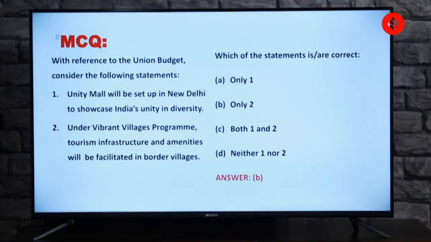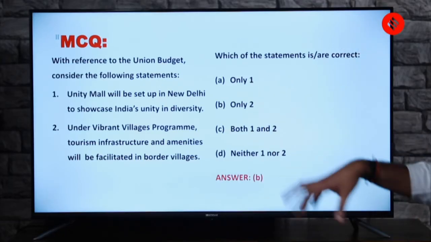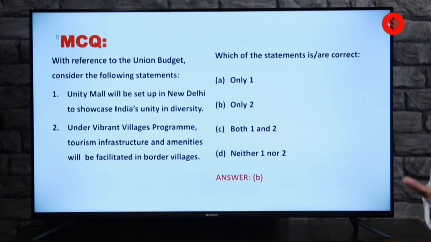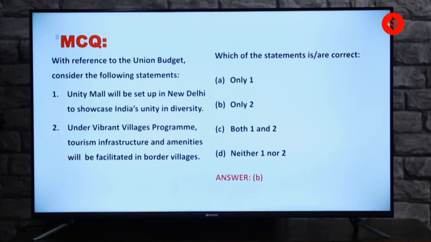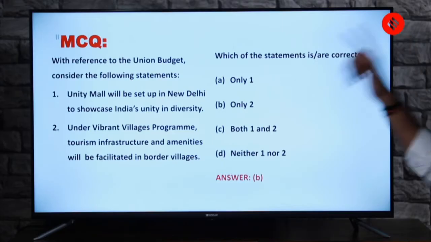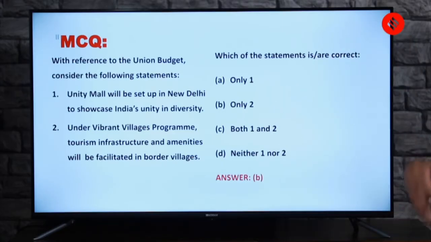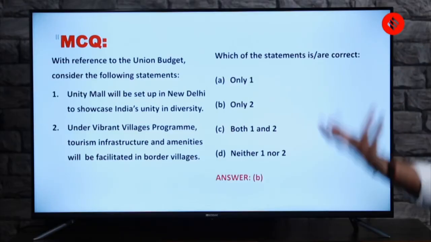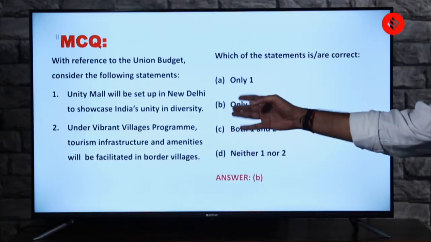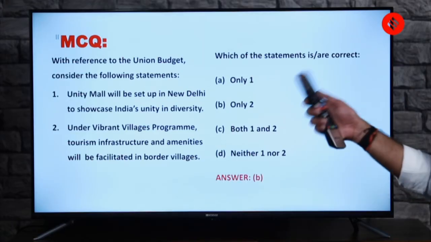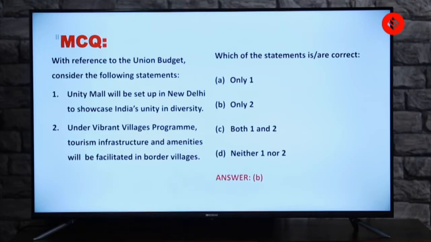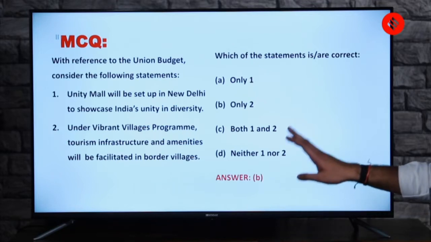Next, we come to the MCQ and now you get an answer. With reference to the union budget, consider the following statement. This was the question. One was Unity Mall. Now if you see the question, it sounds like a halwa, a very easy question. It says, Unity Mall will be set up in New Delhi to showcase India's unity in diversity. Bilkul galat, because now you know, not only in New Delhi, but in state capitals, tourism centers, financial capitals, and not for unity in diversity, but for ODOP products, GI tag products, all these kinds of things. Then, under Vibrant Village program, tourism infrastructure and amenities will be facilitated in border villages. So this is correct. The correct answer here is B.